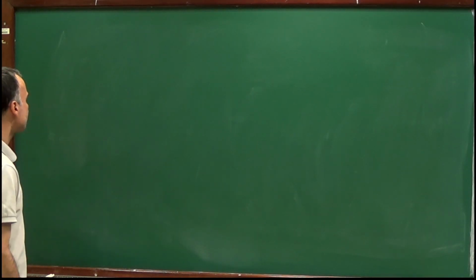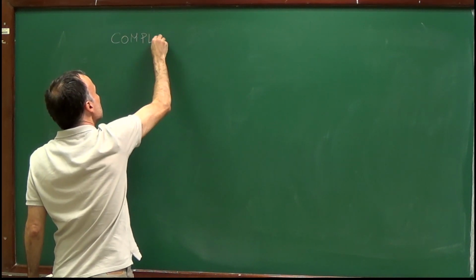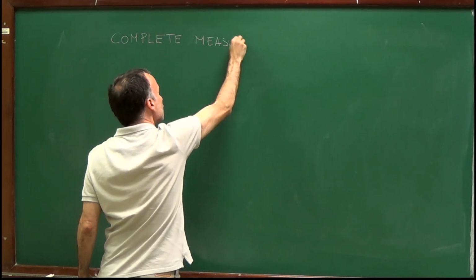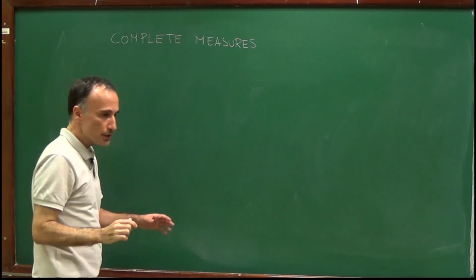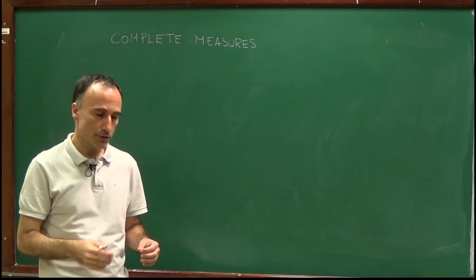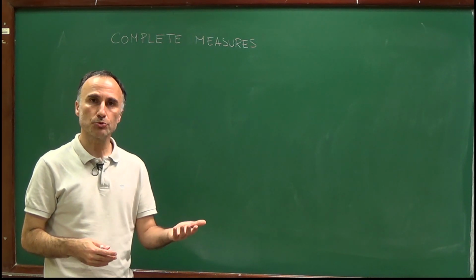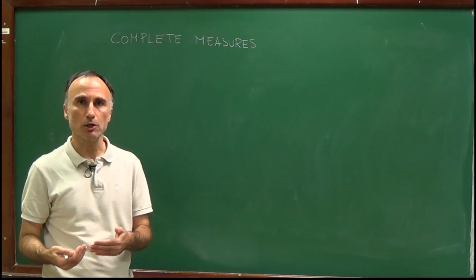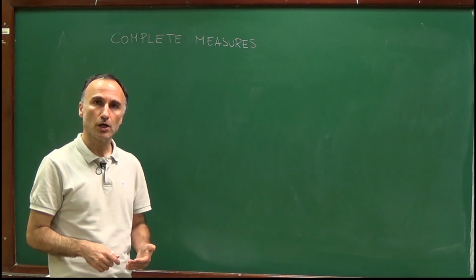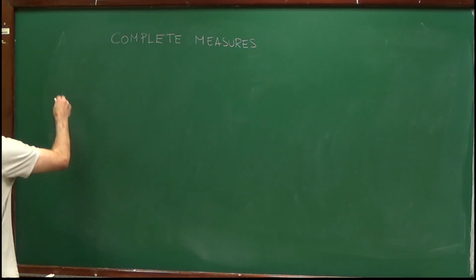So in these lectures, now I will talk about complete measures. And we will see the relation between complete measures and Caratheodory's extension theorem. Remember that in Caratheodory's theorem, we extended the measure to a sigma algebra, which in fact contained the sigma algebra generated by the algebra. So we will see that there is a relation between the sigma algebra of measurable sets and complete measures.